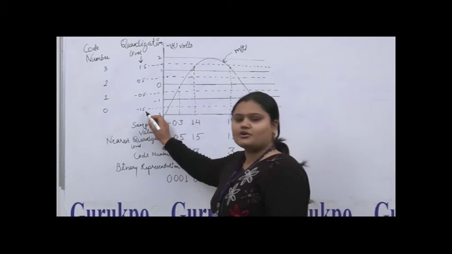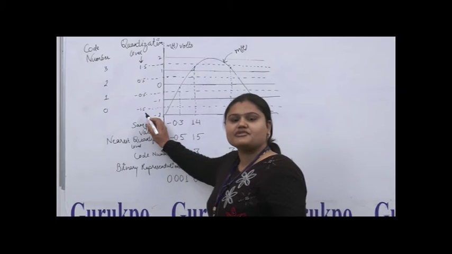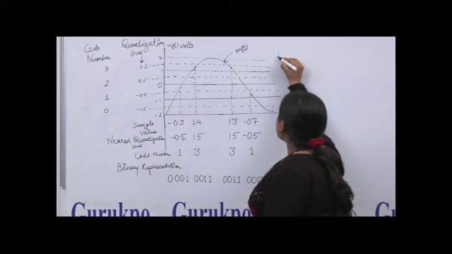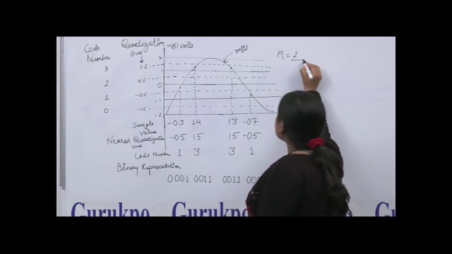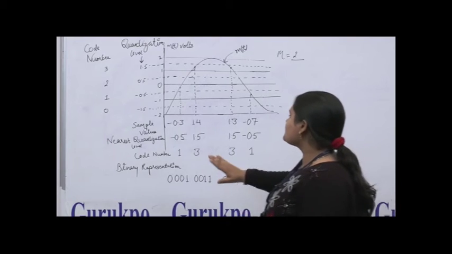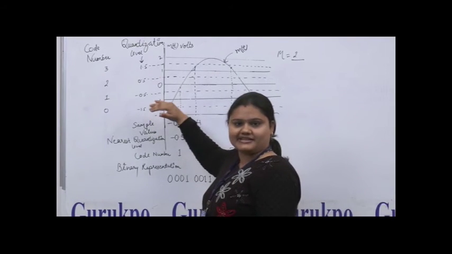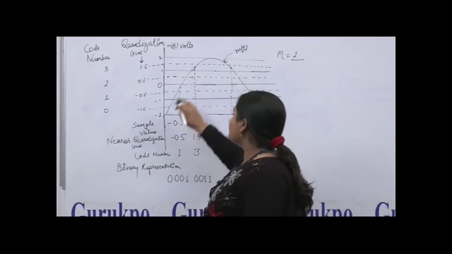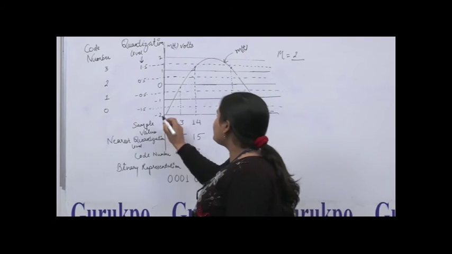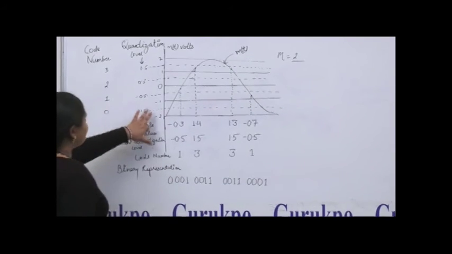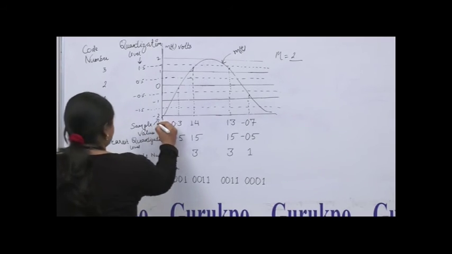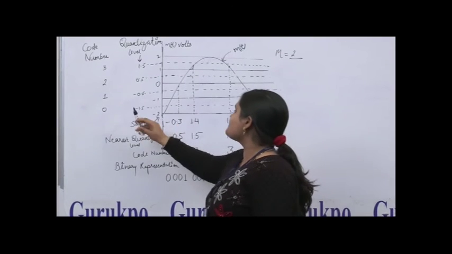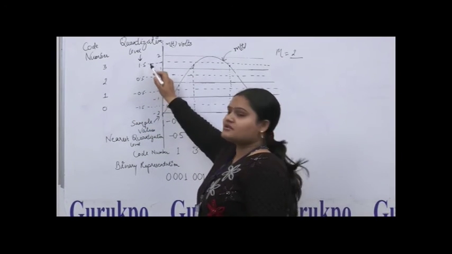If we want analog pulse modulation, then sampling is sufficient. If we want a quantized signal, we have to change to a quantization level. Here we are discussing M equal to 2 to the power n, where M is the quantization level. We have to transmit information in a positive and a negative cycle. The dark lines indicate our sample values, that is -2, -1, 0, 1, 2, and the quantization levels are -1.5, -0.5, 0.5 and 1.5.